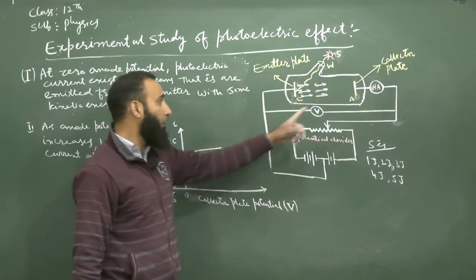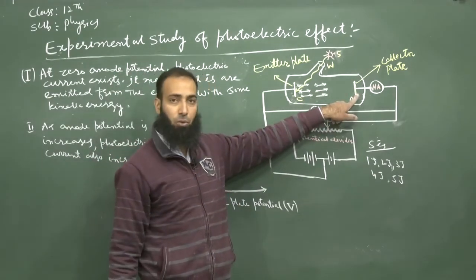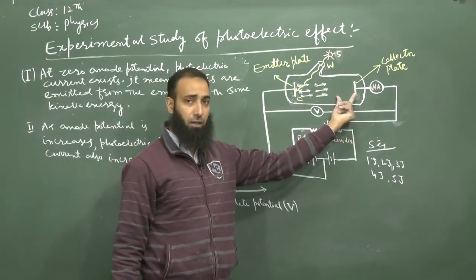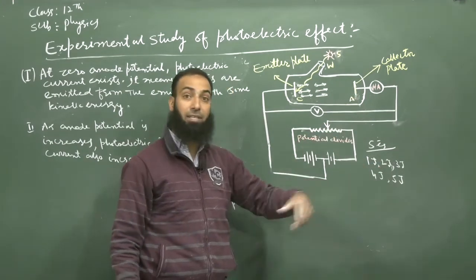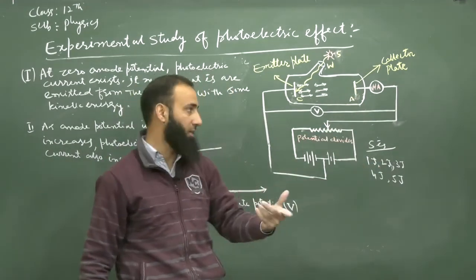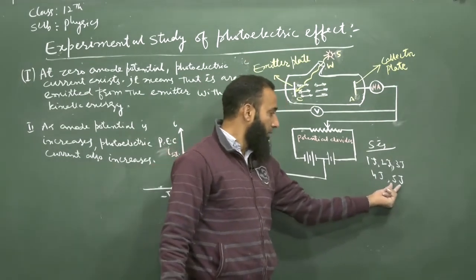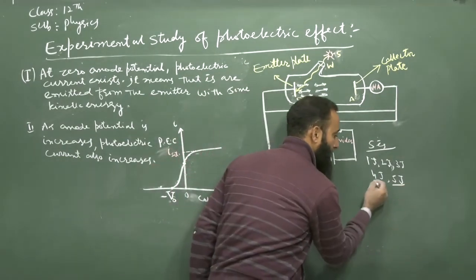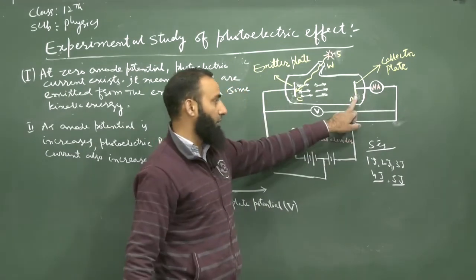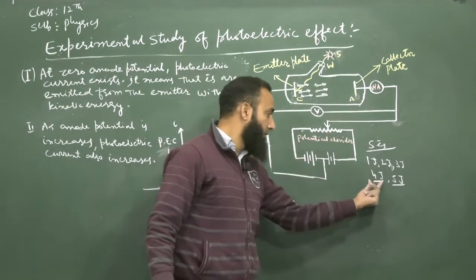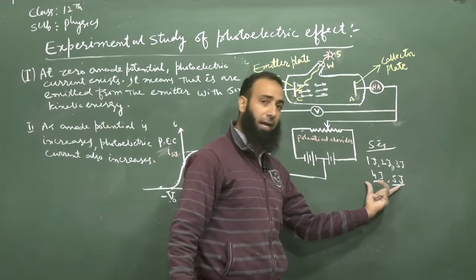But when the potential was 0, that means there was no accelerating potential which can supply some additional energy to these electrons while they are coming out. At that time, only these two types of electrons are reaching the plate A, because they have that much kinetic energy.